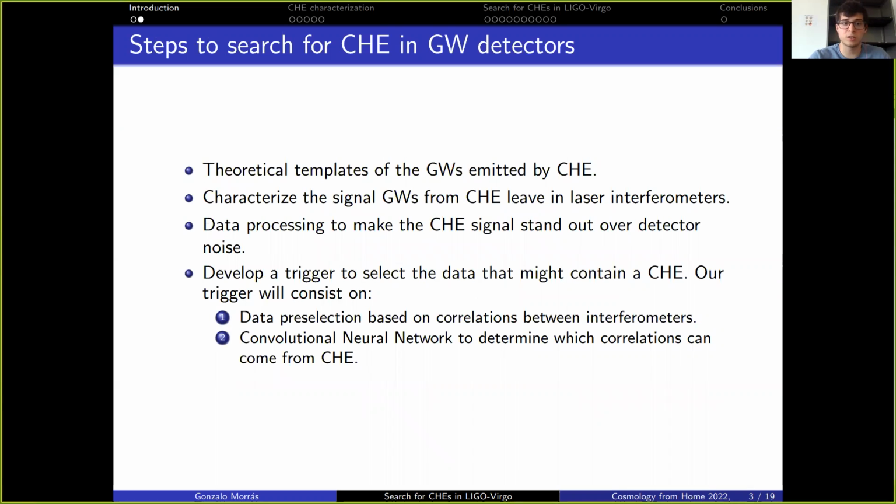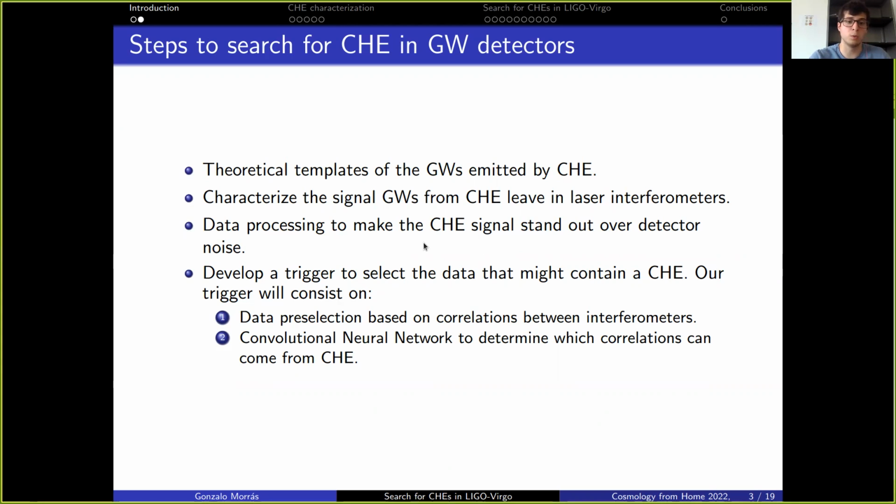To actually do this search, we will first need some ingredients, starting from theoretical templates of the gravitational waves emitted by the close hyperbolic encounters. We will also have to characterize the signal that these gravitational waves leave in laser interferometers, and using the properties of this signal and of the noise of the interferometers, we will have to determine the data processing techniques to make the close hyperbolic encounter signal stand out over the detector noise.